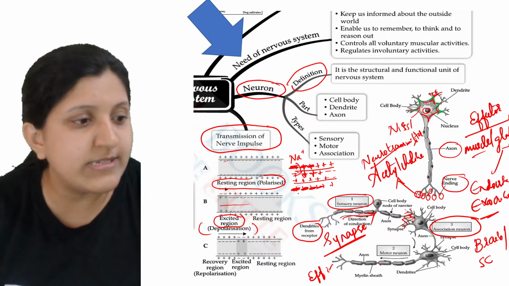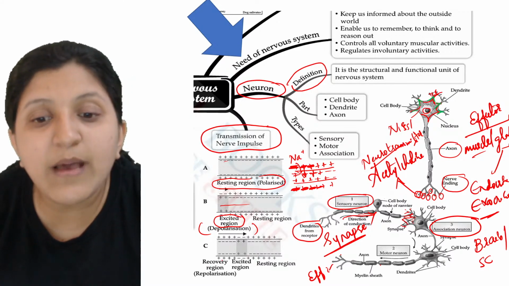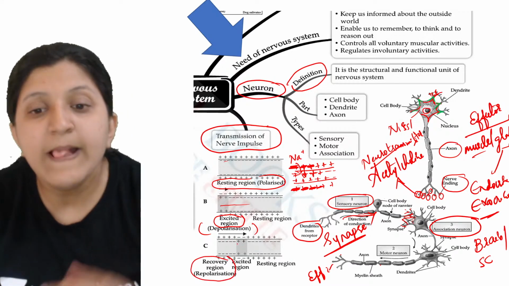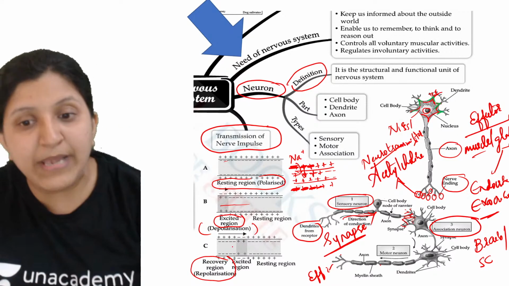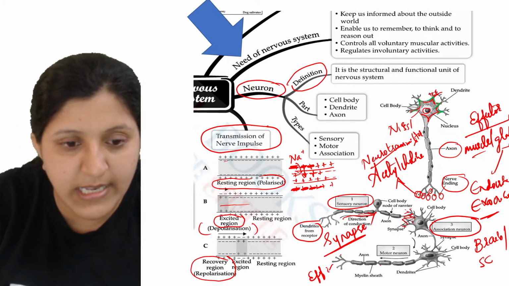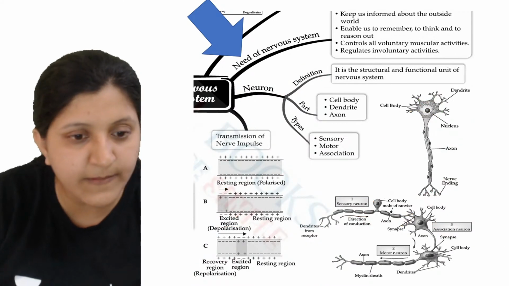Next, the impulse is being transferred the same way, and this one is as usual the resting phase. Next comes the recovery, so the recovery region or repolarization, as the wave of irritability is set in. You can see this one. I'll just erase this part so that you can understand.